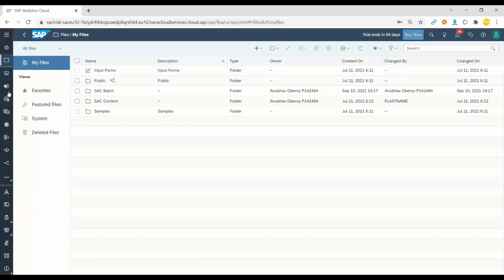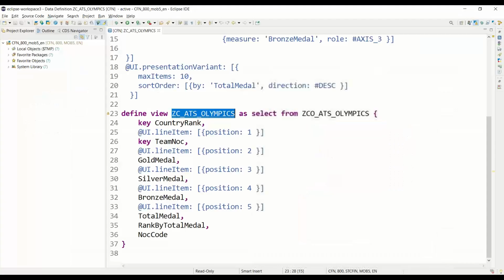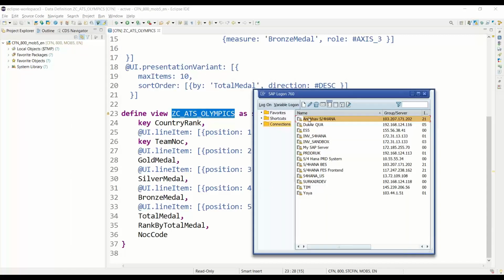Let me just go back and see. Just give me a second. I think it should be working. Let me give it a try. It seems to be down again.